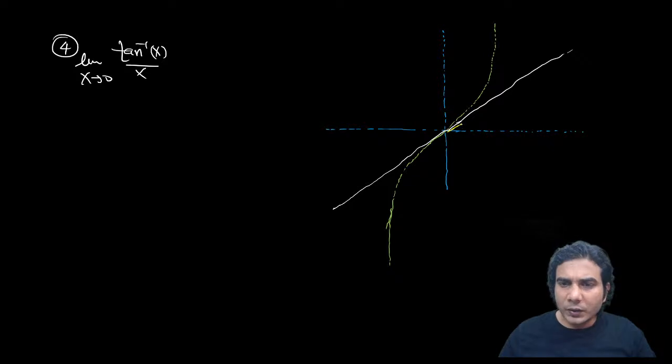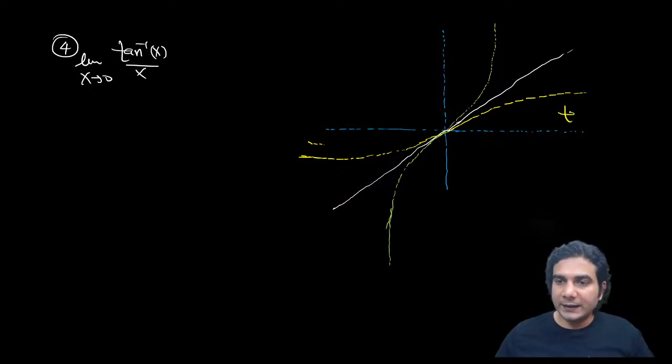So this is going to be your tan inverse. You can see tan was above the y = x line, and tan inverse will be below this line on the positive side of the x-axis. So this is tan inverse.